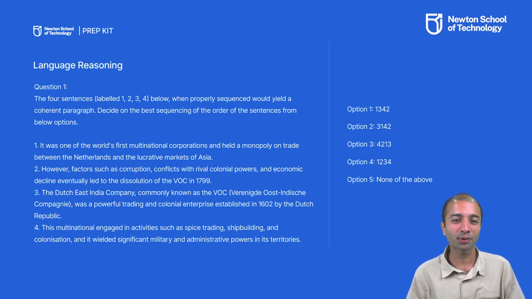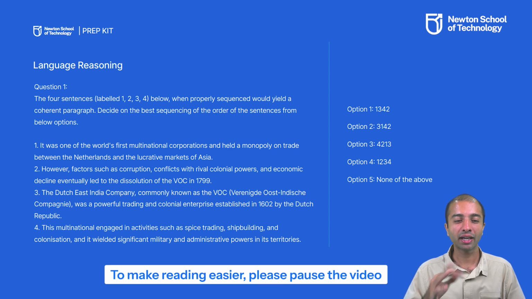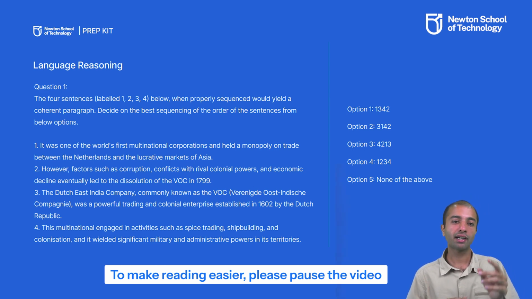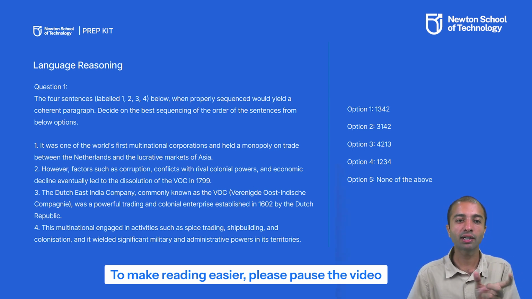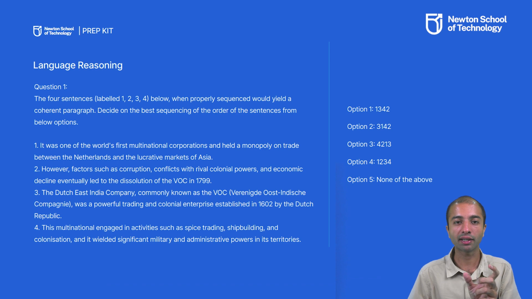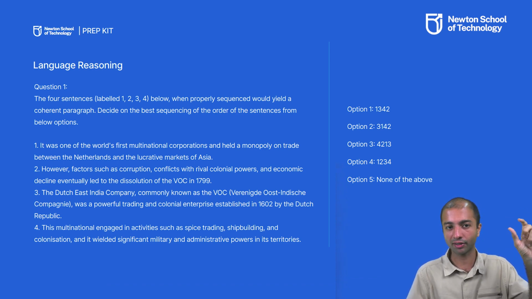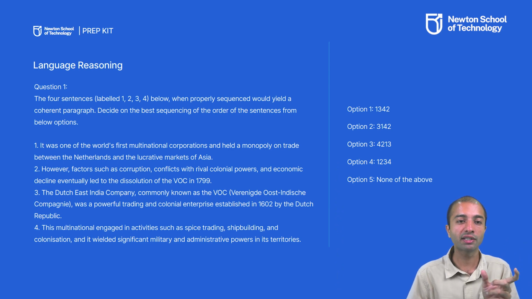So there are 4 sentences given to us and we have to identify the correct order of these sentences. If we quickly read through these sentences, we see that in the first sentence it is mentioned it was one of the world's first multinationals. So here it means that something else is already referring to that company. In the second sentence, we see the first word is 'however', which means some argument is already given before that.